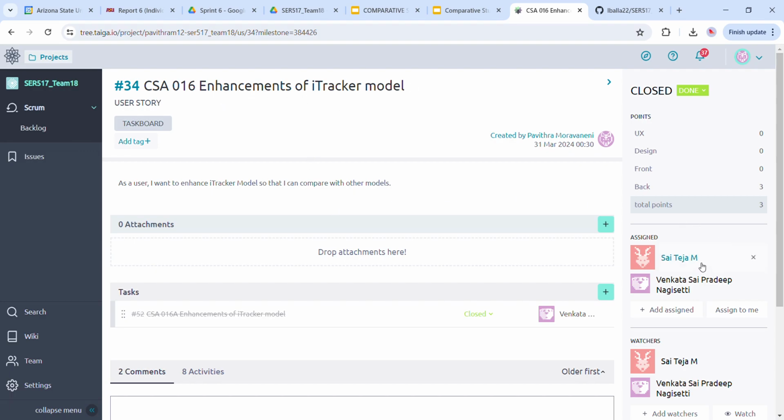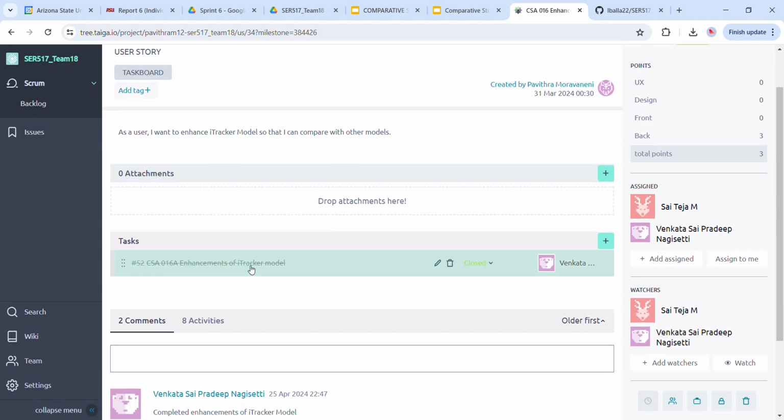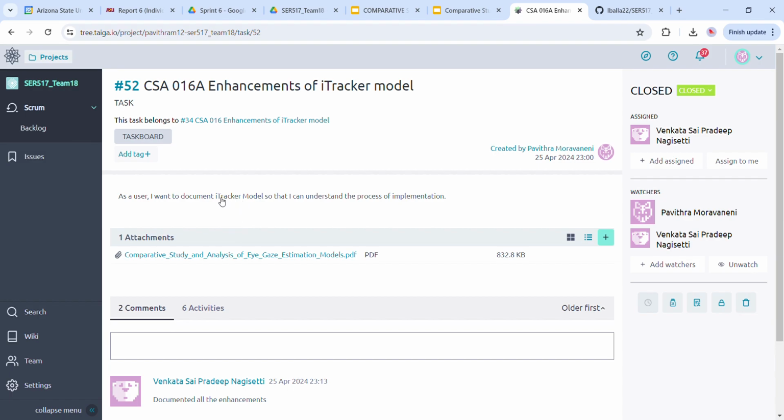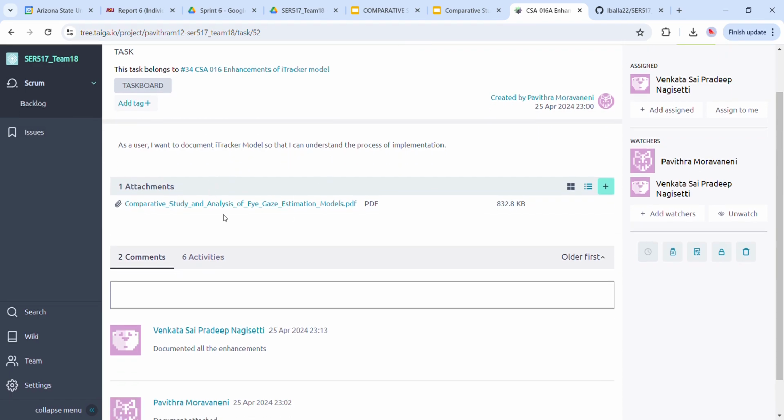This has been worked on by our teammates Saiteja and Pradeep. They have worked on enhancements of the code of the eye tracker model, which will give us better performance and results. We also have a subtask for this, which is documentation of the eye tracker model, and we have attached the documentation here.